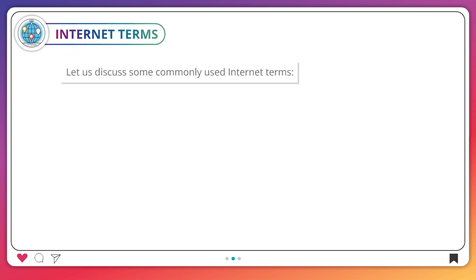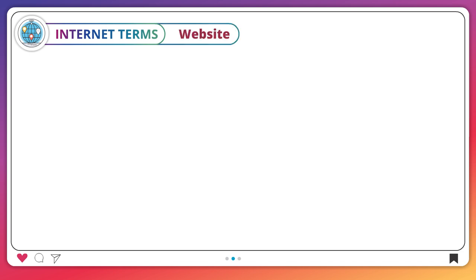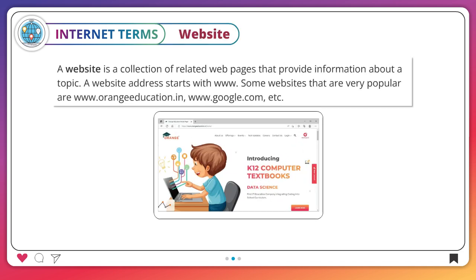Internet terms. Let us discuss some commonly used Internet terms. Website. A website is a collection of related web pages that provide information about a topic. A website address starts with www.